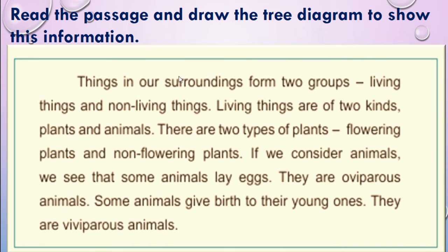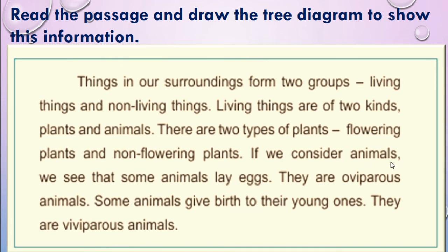Things in our surroundings form two groups: living things and non living things. Living things are of two kinds: plants and animals. There are two types of plants: flowering plants and non flowering plants.